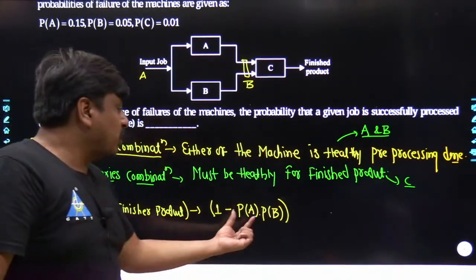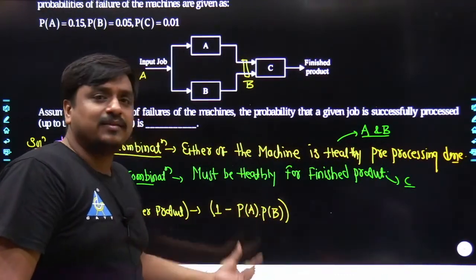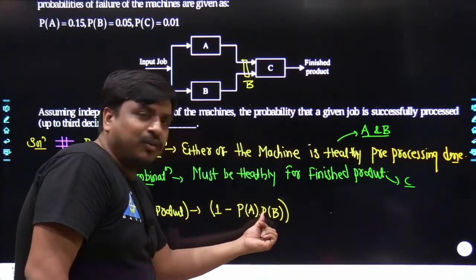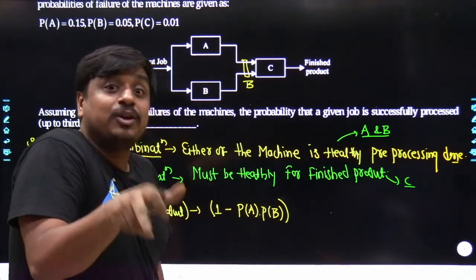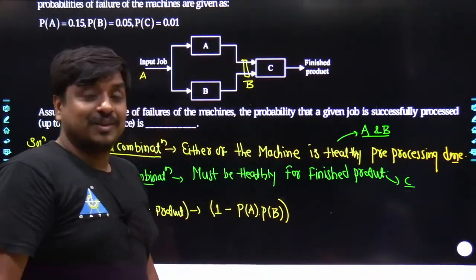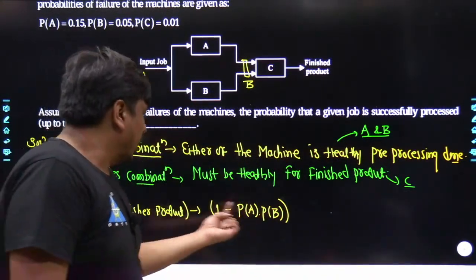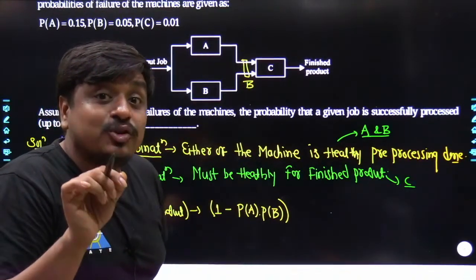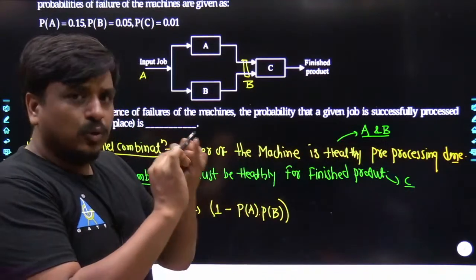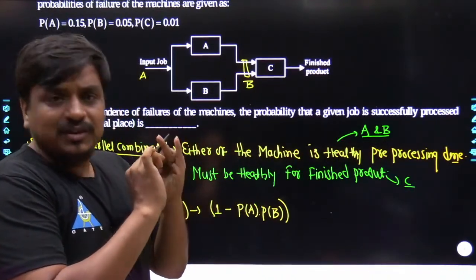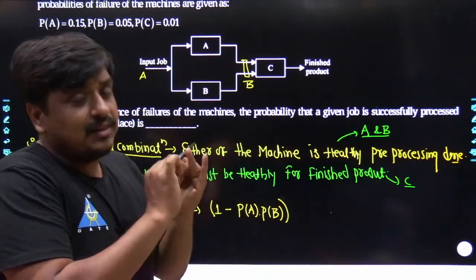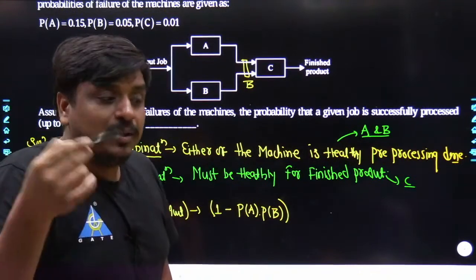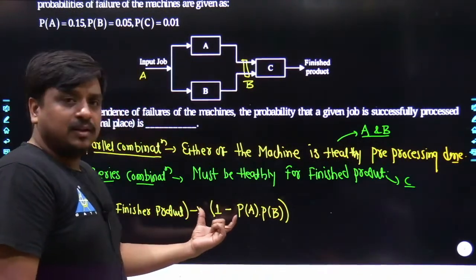I have seen many times the students understand this concept disastrously differently. See what P of A times P of B states. It states both have been failing together, or the probability that machine A as well as machine B has failed together. What does 1 minus P A P B mean? Both of the machines have not failed together. That includes machine A is healthy, machine B is not healthy. That includes machine B is healthy, machine A is not healthy. That includes machine A as well as machine B both being healthy. Could you understand what I am saying?